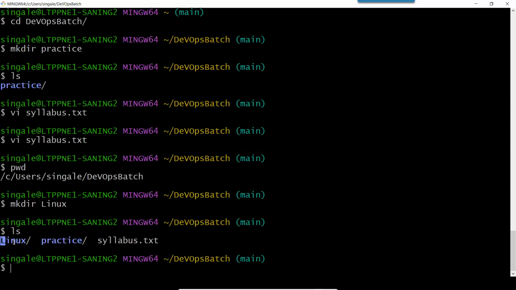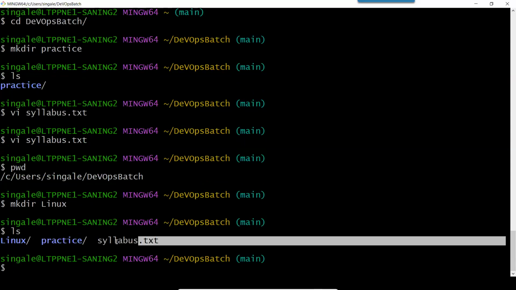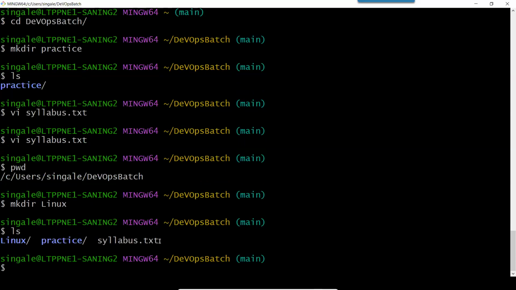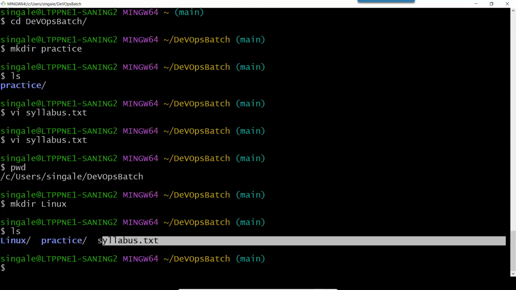And you can see this is showing in a blue color, and then it is showing a slash because these are the directories. And this is a file. You can see syllabus.txt. This is showing in a white color text because this is a file and it is not showing a slash. So here you can identify that the ones which have a slash are the directories or folders. These 2 are directories or folders. Okay. So this is syllabus.txt.